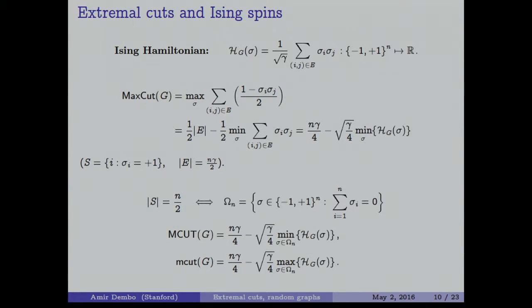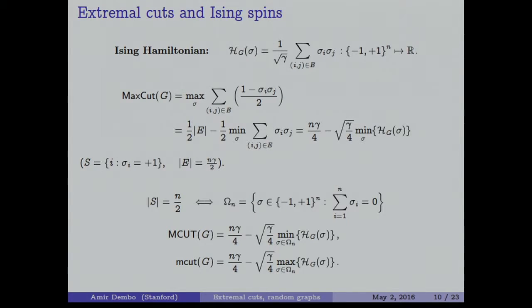So in particular, if we want to do a bisection, corresponding to S having a size n over 2, that corresponds to us thinking about Omega n, the set of all vectors of plus minus 1s which are balanced. The sum of all sigma i equal to 0 is the same as saying that we want exactly n over 2 to have the value 1. Right? n over 2 will have the value 1, n over 2 will have the value minus 1, sum them all up, you get the value 0. So the max bisection and the min bisection, their value will be n gamma over 4 minus square root of gamma over 4, either the min or the max of the Ising Hamiltonian over balanced configurations.